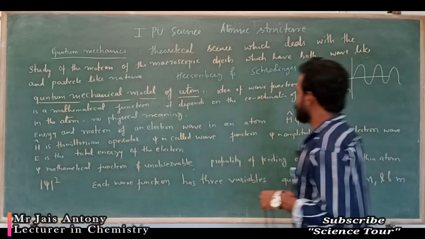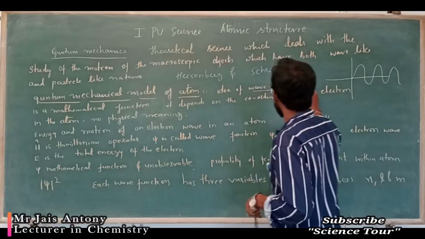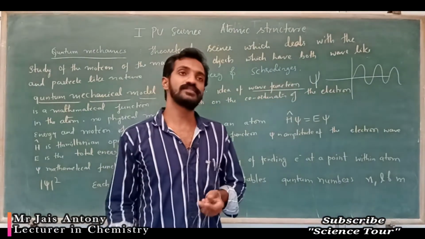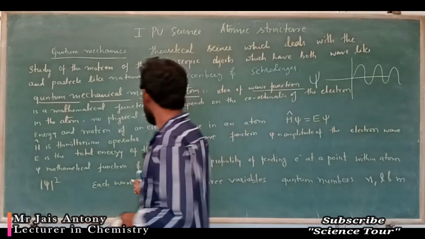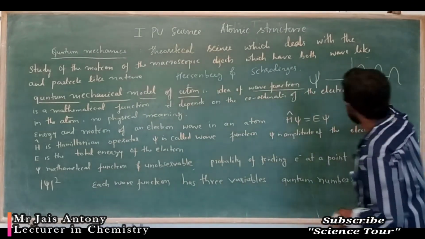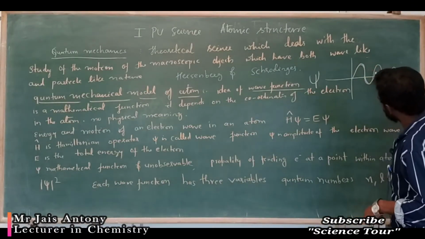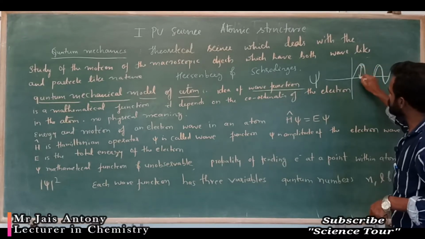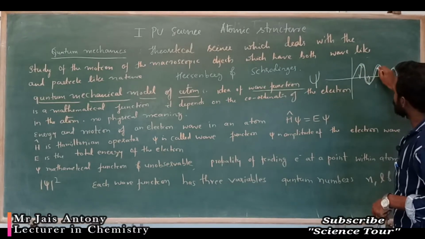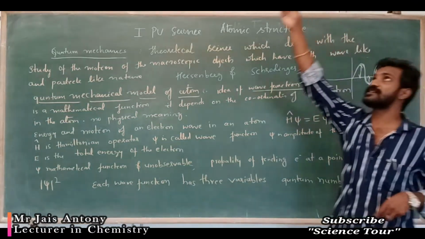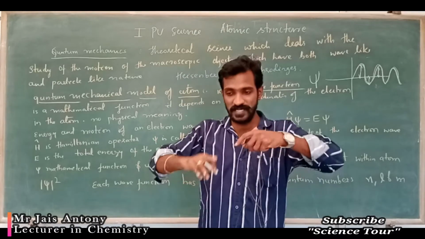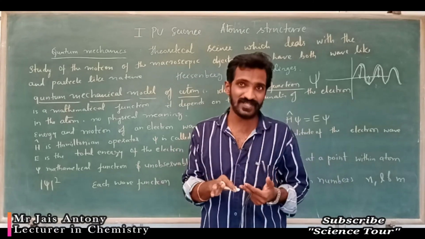We represent this wave function by psi. It is nothing but the electron movement like this, and the amplitude, how much amplitude it forms, is called psi: the height of the trough or crest.